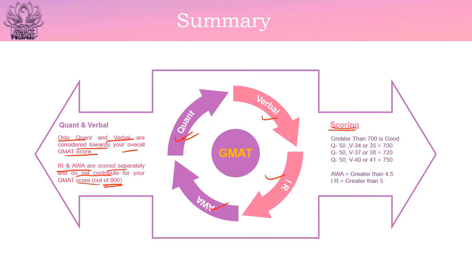Now scoring, a score greater than 700 is a good score. If you get Q50 or verbal 34 or 35, you can get a 700 score. If you get Q50 or verbal 37 or 38, then you can get a 720 score. For AWA, your score should be greater than 4.5 and for IR, your score should be greater than 5. Now this is not a pass mark, but generally a score greater than 5 is considered good for IR and a score greater than 4.5 is considered good for AWA.